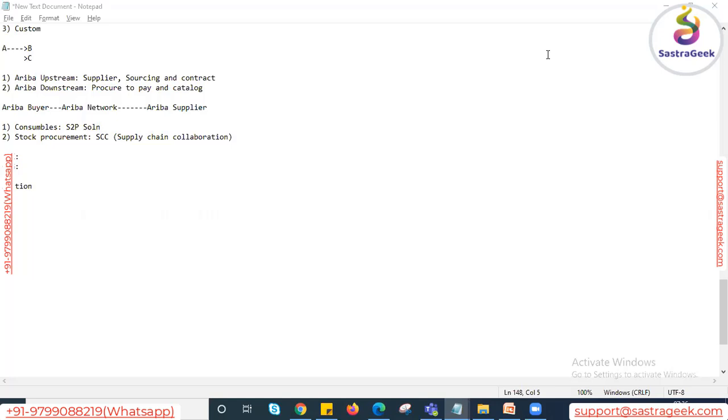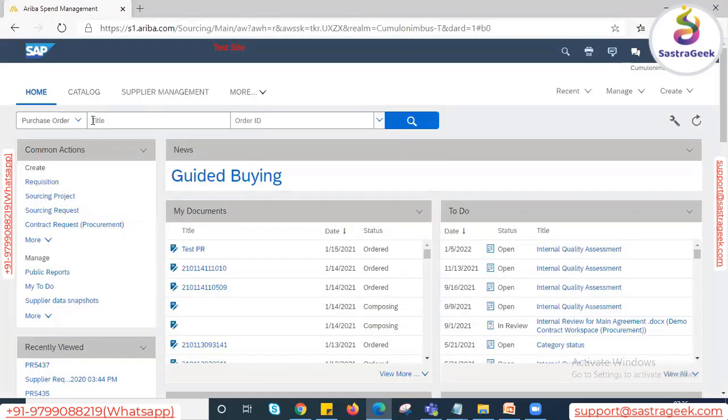Basically, whenever we have to perform this integration configuration, we require a fresh and new system. Whatever system we are using for teaching purposes is an already inbuilt system, and every setup is already done. So during our session, I will show you the configuration steps in the SAP Ariba portal. We'll see in the SAP Ariba side whatever configuration we have to do from the integration point of view, in the live system. I'll show you the CIG portal as well.